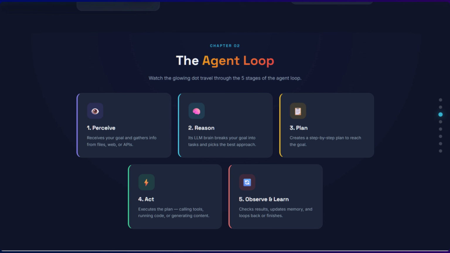Every AI agent follows the same fundamental cycle. We call it the agent loop. Stage 1, perceive. The agent receives your goal and gathers information from its environment, reading files, browsing the web, checking APIs. Stage 2, reason. Using its LLM brain, the agent thinks step by step. It breaks your goal into smaller tasks and decides the best approach.